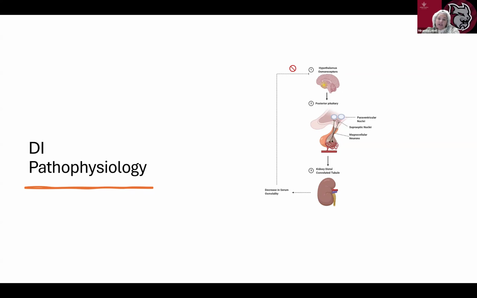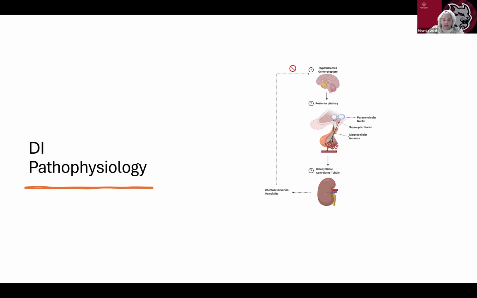So here we have the pathophysiology of DI. DI is a condition that affects how your body regulates water. Here's a straightforward breakdown. What is ADH? Antidiuretic hormone is also known as vasopressin. This hormone is produced in the hypothalamus and stored in the pituitary gland. Its main job is to help your kidneys manage the amount of water in your body. Under normal circumstances, when you are dehydrated or have high blood sodium levels, your body is going to release that ADH. ADH will then signal to your kidneys to reabsorb more water, reducing urine output and concentrating the urine.